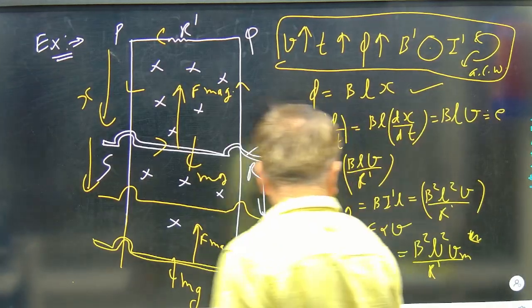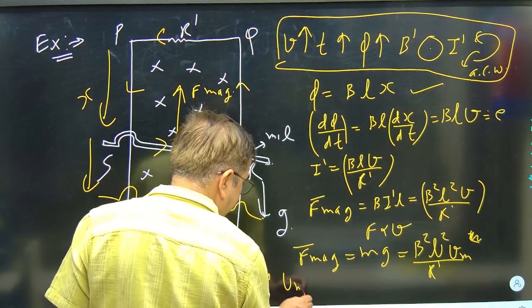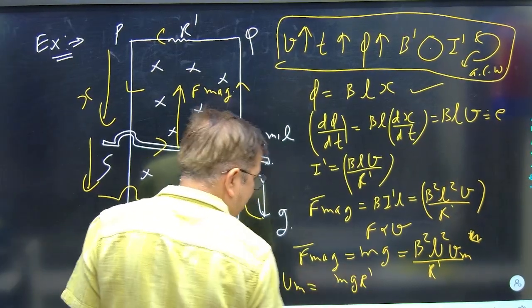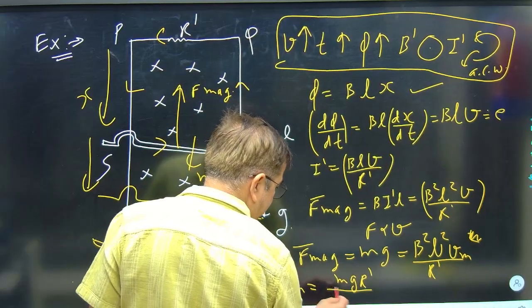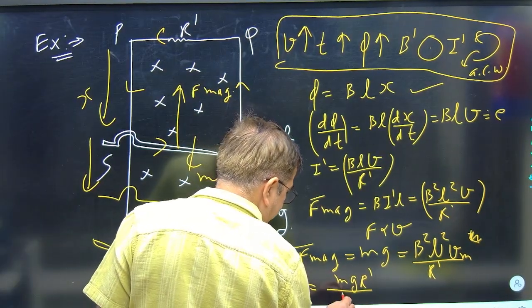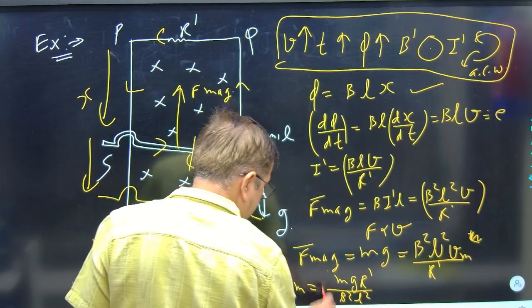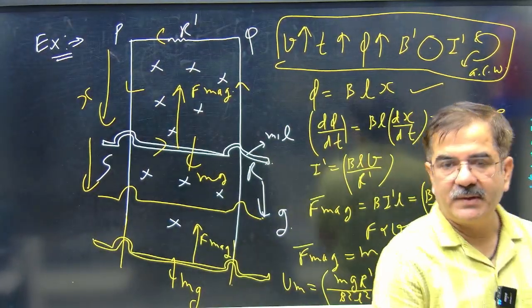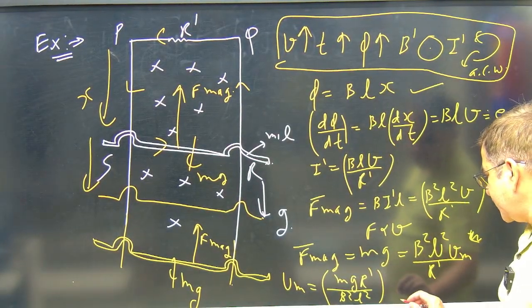So the maximum speed attained will be mg R dash over B square L square. This is the maximum speed attained by the rod.